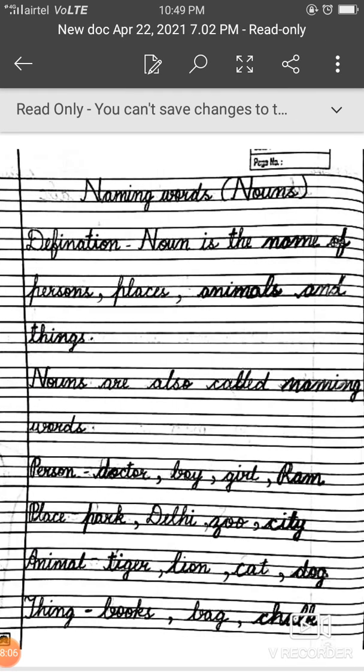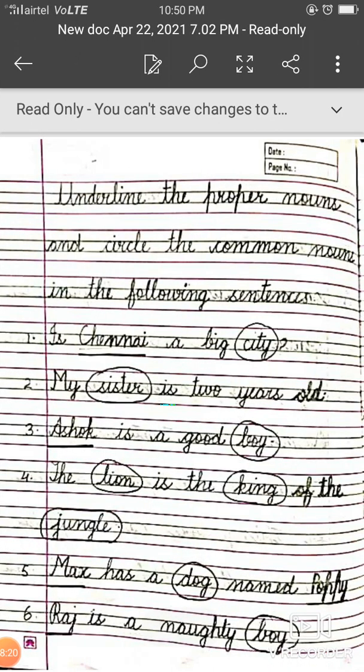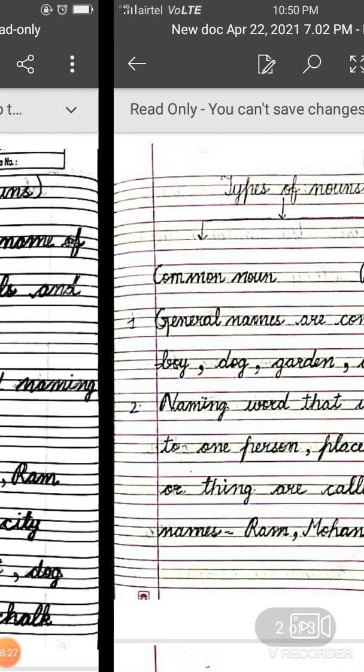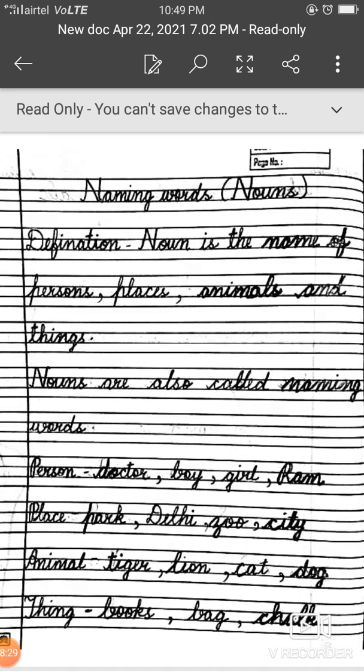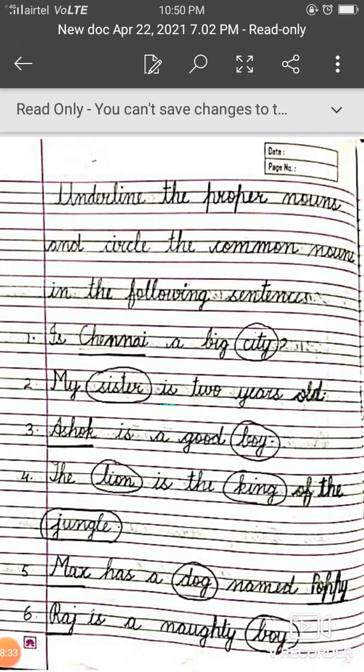Now we have notebook work. Here you need to write the definition of noun and examples: person, place, animal, things. Here the types of nouns, common noun and proper noun, are given, and here one practice worksheet has been given. So this you need to do in your notebook. These 3 pages you have to do in your notebook.